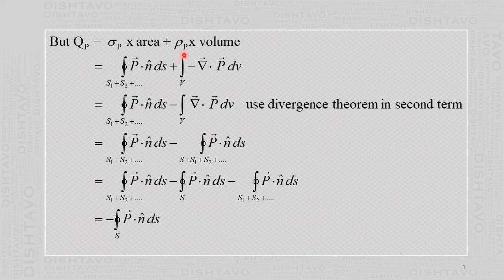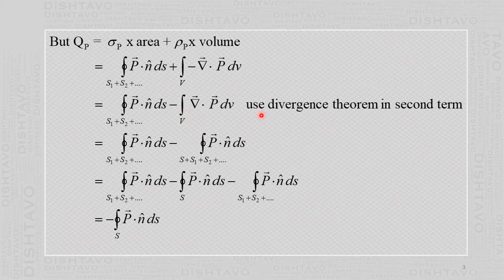Then we have also seen in the previous lecture that the volume charge density because of polarization is minus divergence of vector P, and it is a volume integral because it is the volume charge density, and this dV should be there. In this, we take the minus sign outside and write it like this.